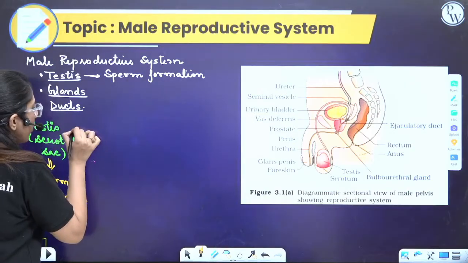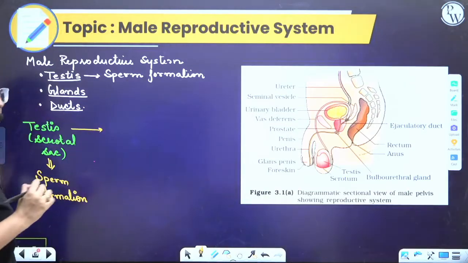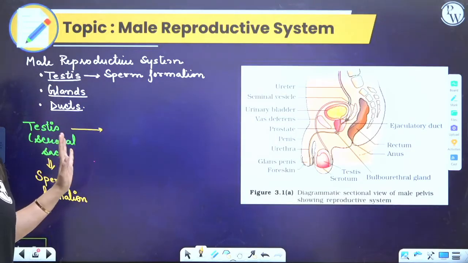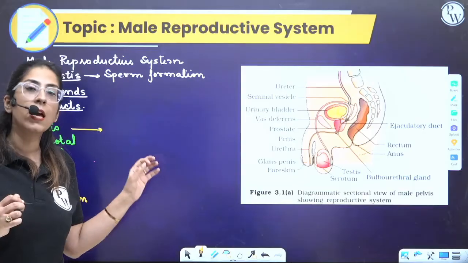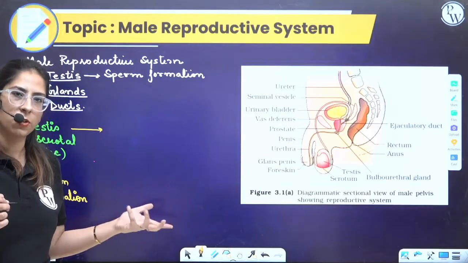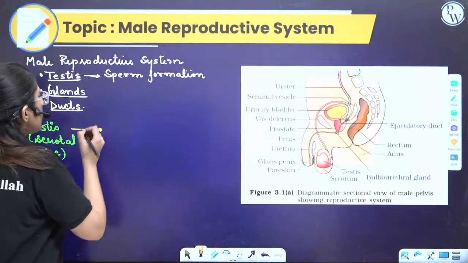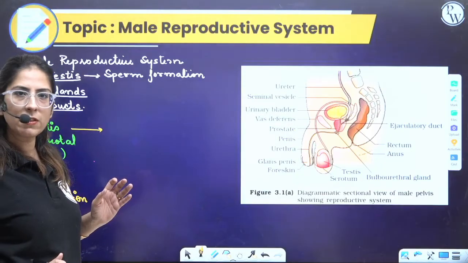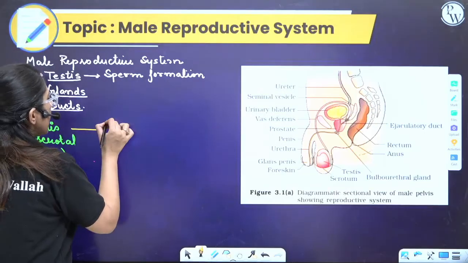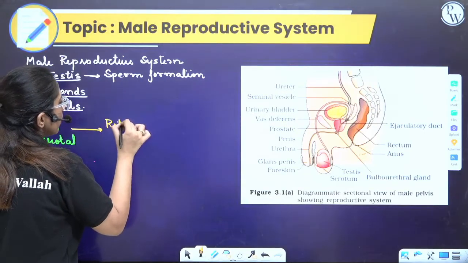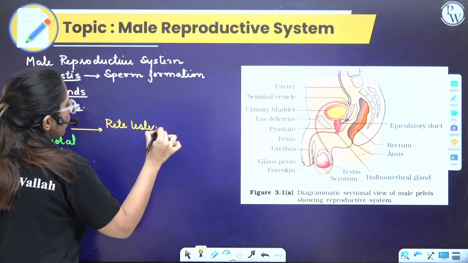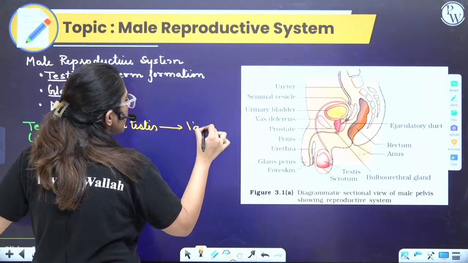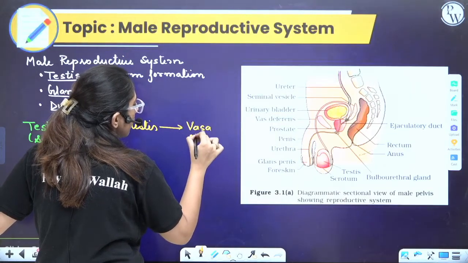Now from the testes, the sperm travels, because ultimately sperm has to come out. Inside the scrotal sac, the testes are there, and inside the testis the sperm formation occurs. From the testis, the sperm further travels into various ducts. First, they enter into the rete testis. Then it enters into the vasa efferentia.